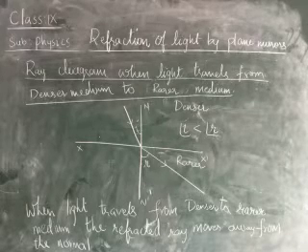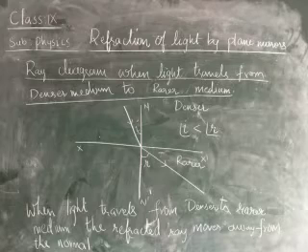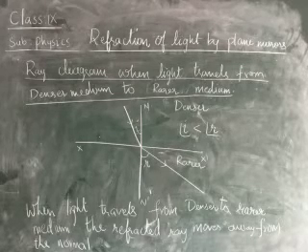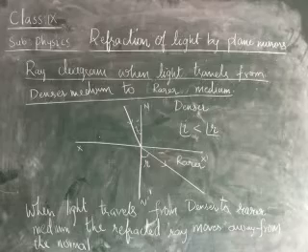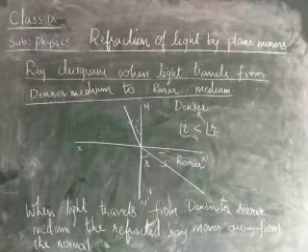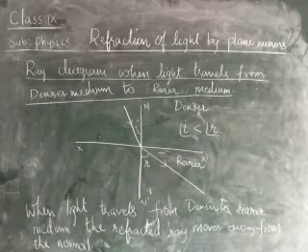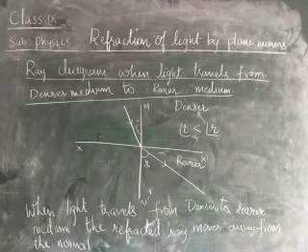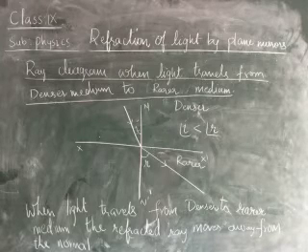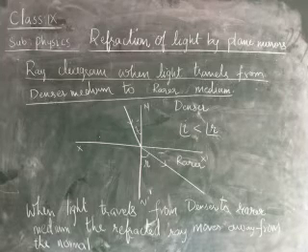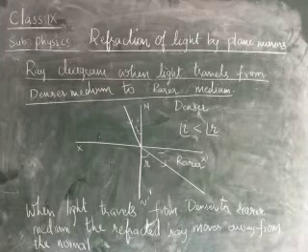You should make a note. Today we learned about the two cases, that is light traveling from rarer to denser and denser to rarer. When the light travels from rarer to denser, the refracted ray moves towards the normal. When the light travels from denser to rarer, the refracted ray moves away from the normal. In the first case, angle I is greater than the angle R. When the light travels from denser to rarer, angle I is smaller than the angle R, children. This is about the ray diagram.